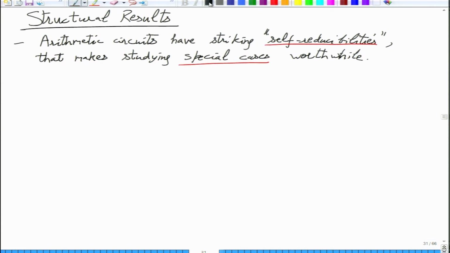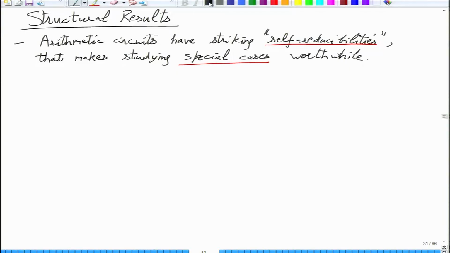So the term self-reducibility means that general arithmetic circuits can be converted into something much simpler, a special case of arithmetic circuits. And so studying these special cases becomes an interesting question.